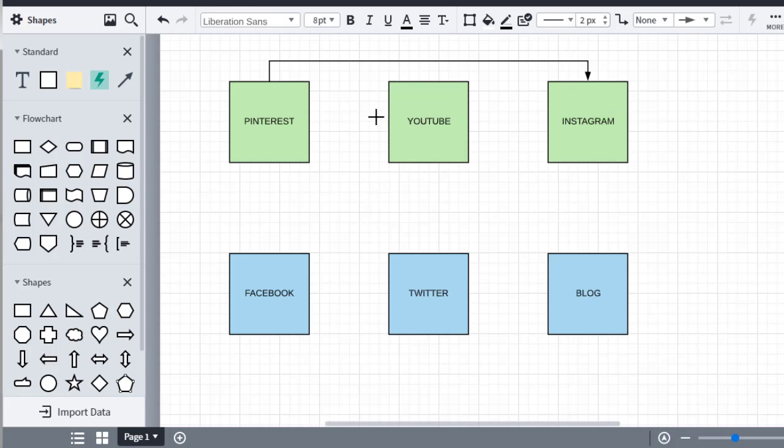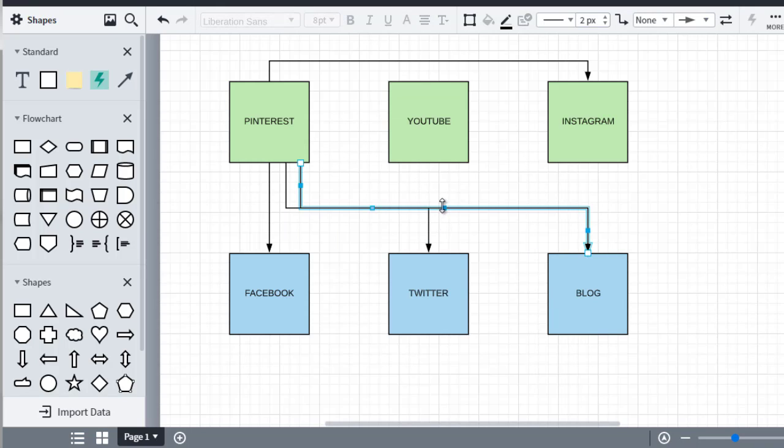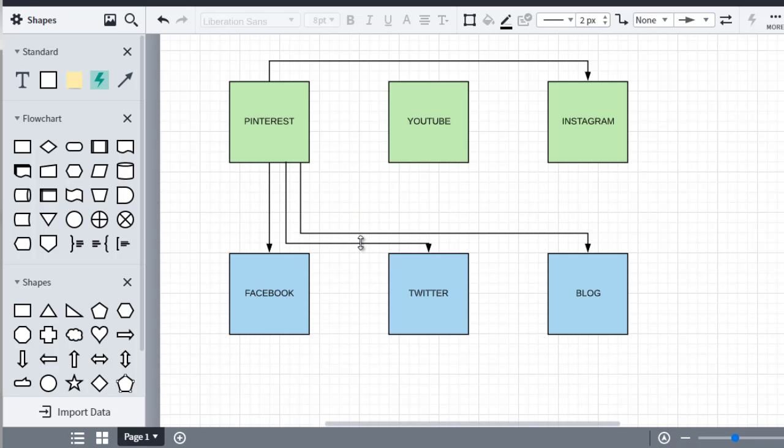So Facebook, where's Facebook? Here. Facebook, Twitter, and blog. Like that. We could even bring it down like this. All right, there we go.